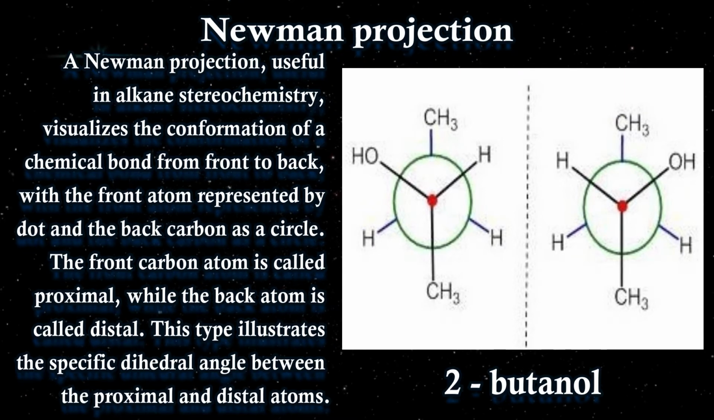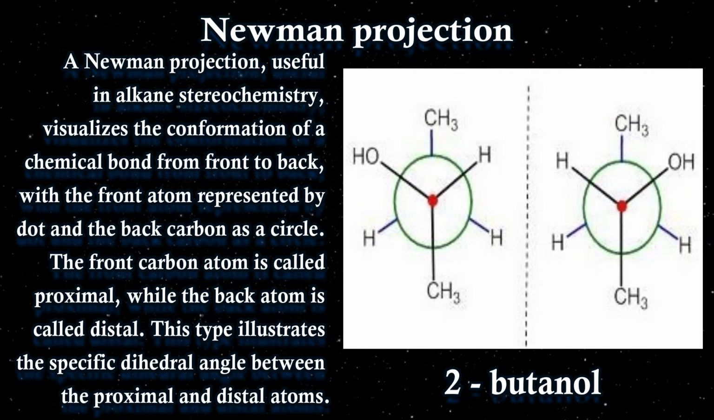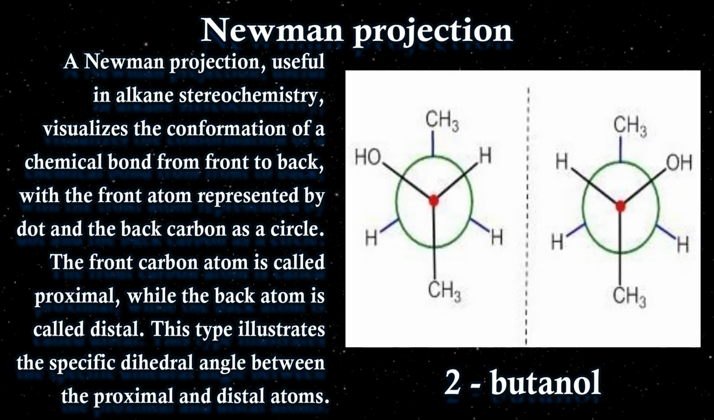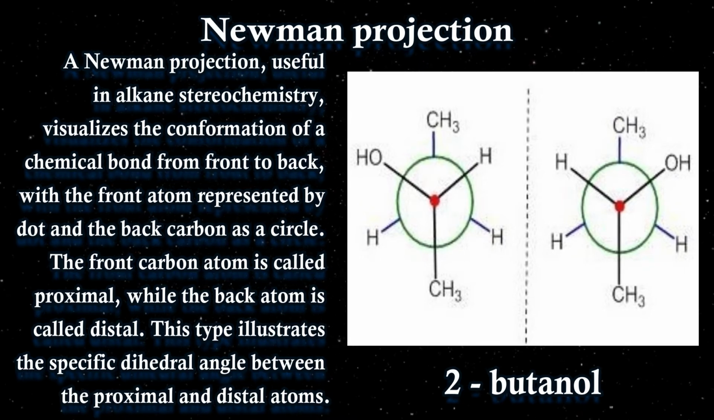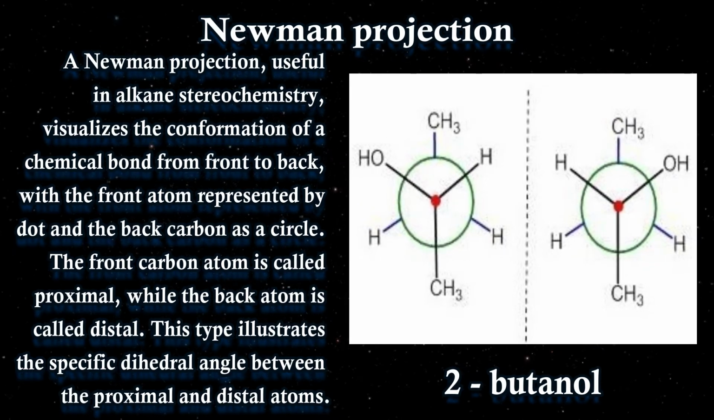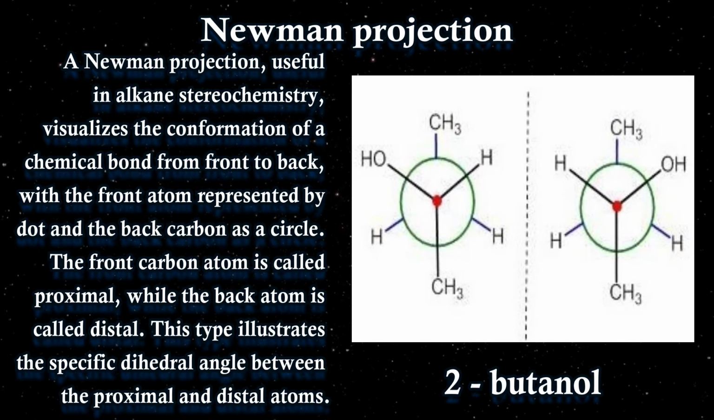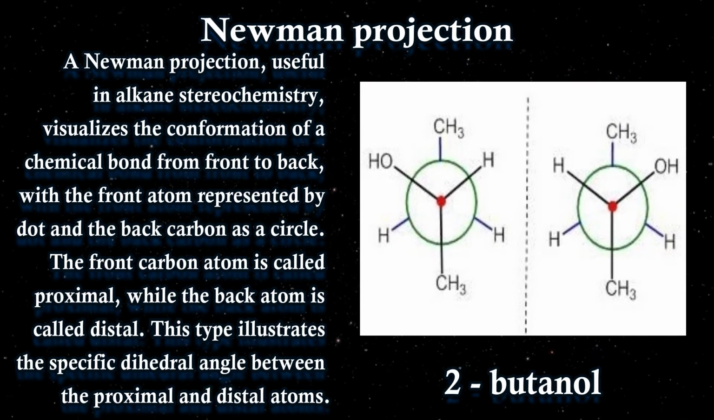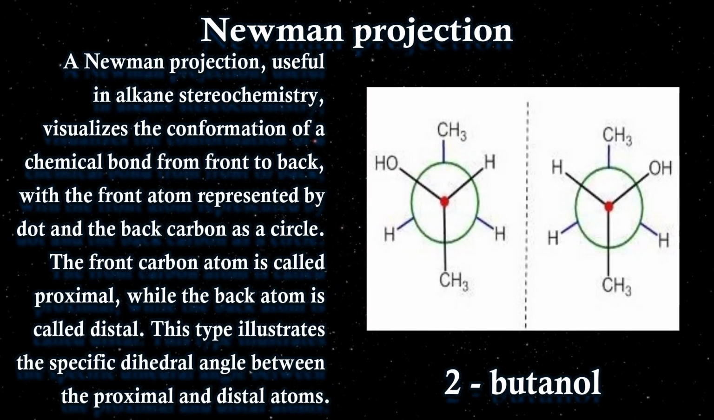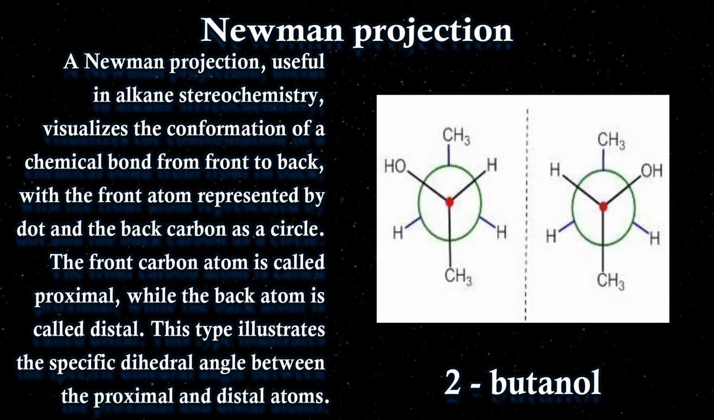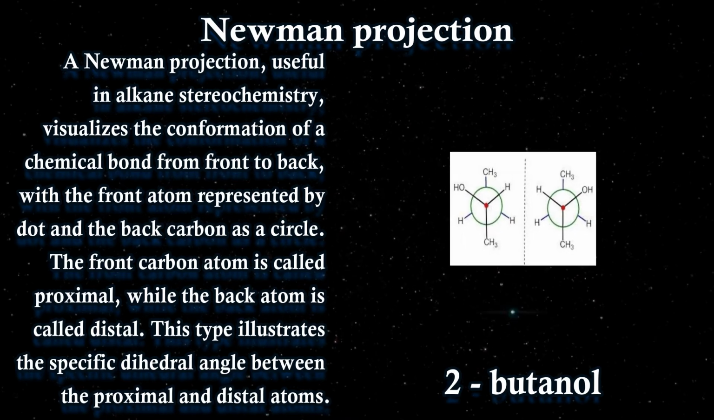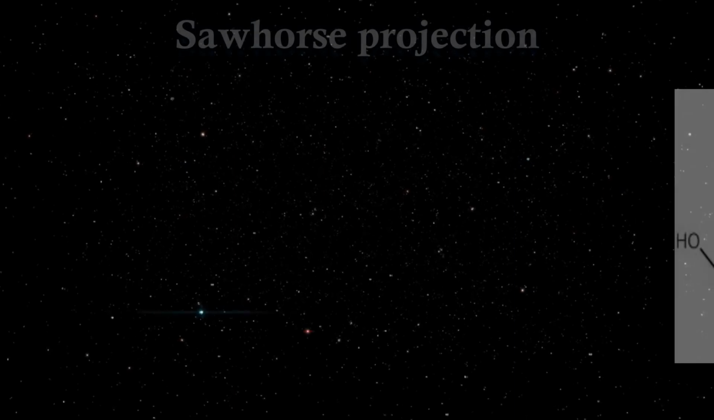Next we are moving to the Sawhorse projection. The Newman projection and the Sawhorse projection are actually relatives of each other, we can say. These can be related. How? In the Newman projection we are seeing the carbon from the front, as if the molecule is lying at the tip of your nose. But in the Sawhorse projection we are seeing from bottom to top. The total structure is tilted in such a way that we are seeing the bottom side and the top side.